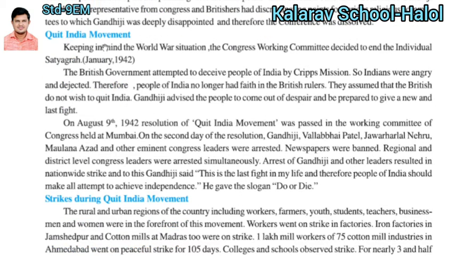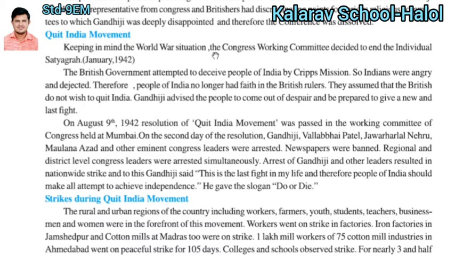Then came the Quit India Movement, "Angrejo Bharat Chodo." Keeping in mind the world war situation, there were two world wars that happened already, which we have discussed in our previous chapters.